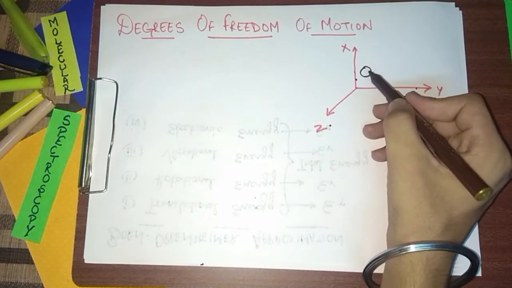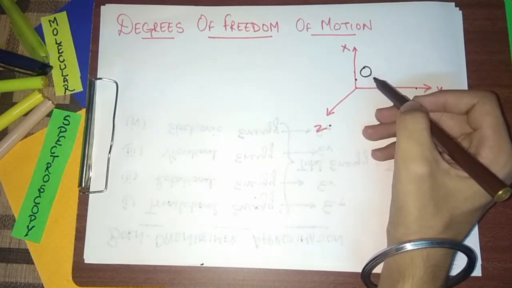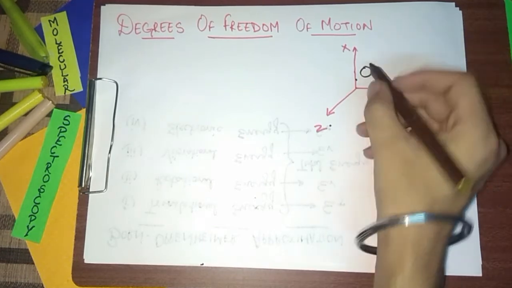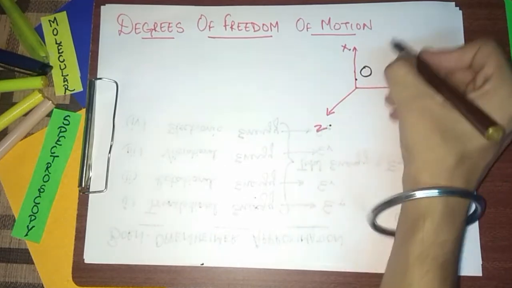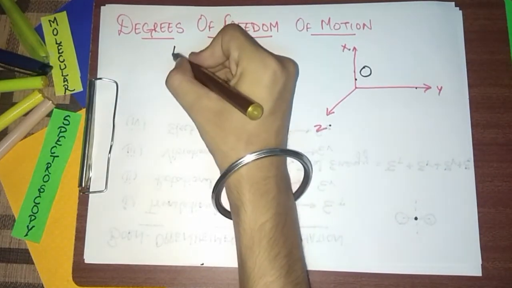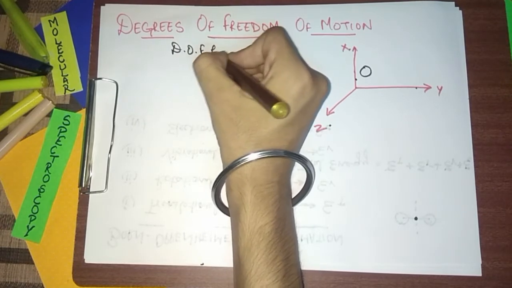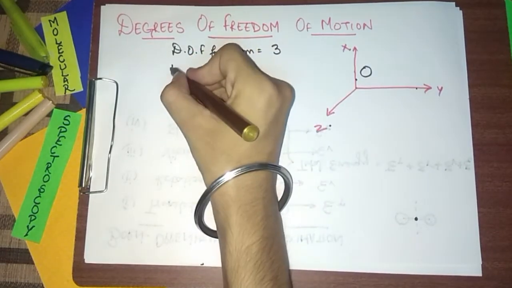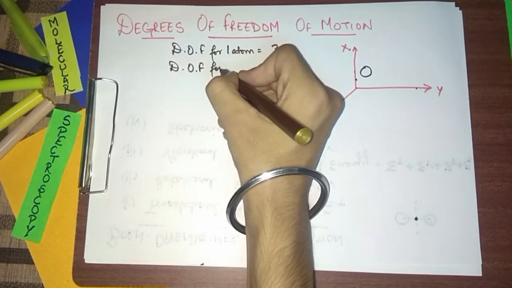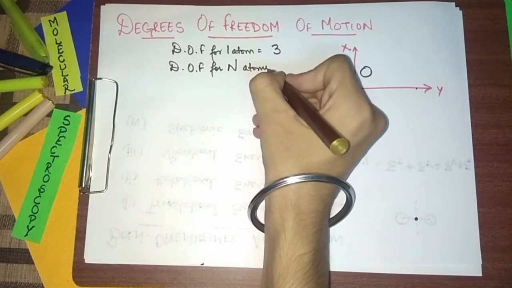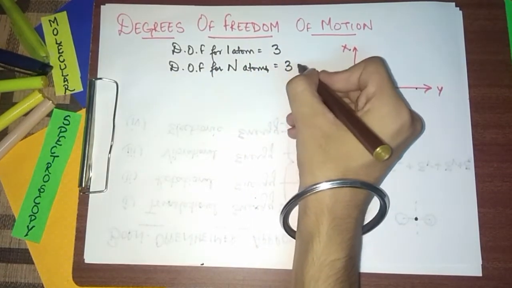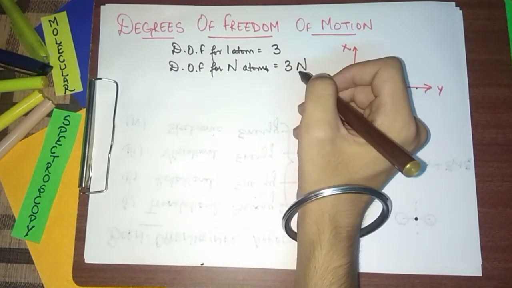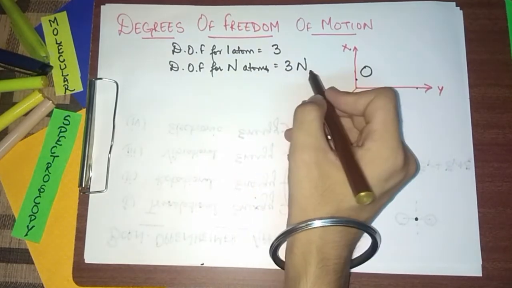So for a molecule made up of n atoms, one atom has 3 degrees of motion because 3 coordinates are required to specify it. So the degree of freedom for one atom is equal to 3. If we have n atoms, the degrees of freedom for n atoms is equal to 3 into n. So this is the degrees of freedom for a molecule having n atoms: 3n.